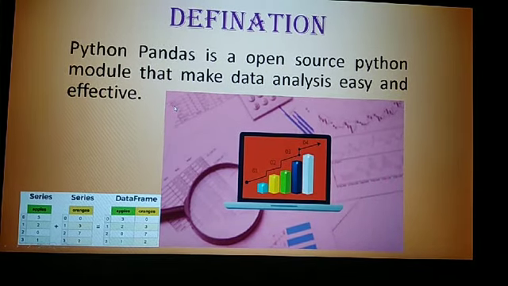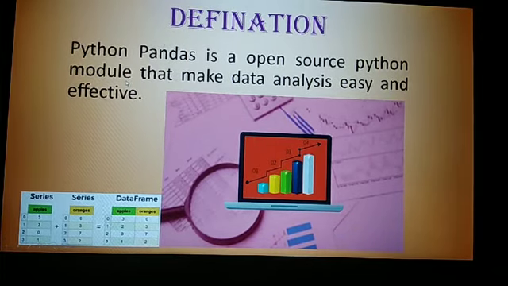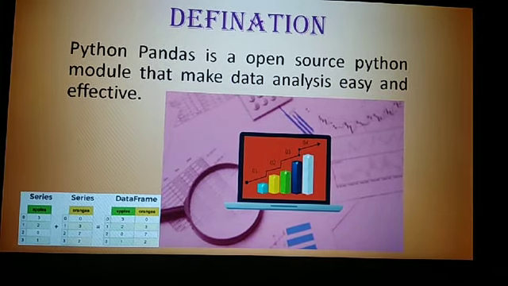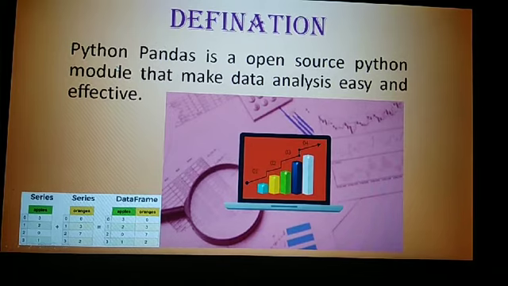You already know about module. When we divide our program into different parts, then we say it's a module. So why do we create a module? So that we can easily analyze our data. Is it clear?